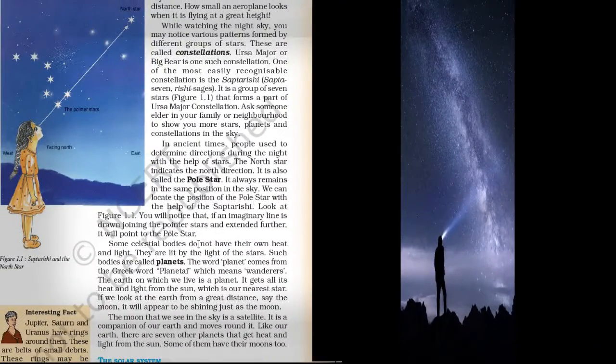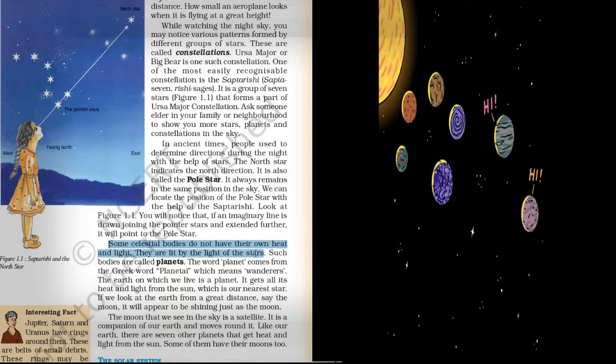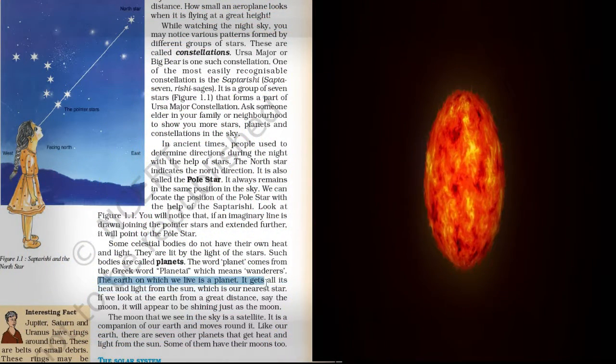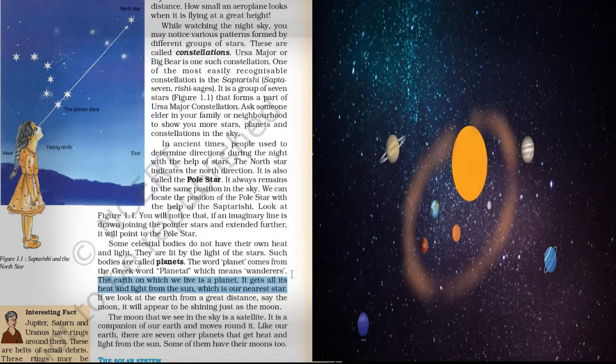Coming to the next point, planets. Some celestial bodies do not have their own heat and light. They are lit by the light of stars. Such bodies are called planets. The word planet comes from the Greek word planetai, which means wanderers. The Earth is a planet where we live, right? It gets all its heat and light from the sun, and the sun is a star, which is our nearest star.